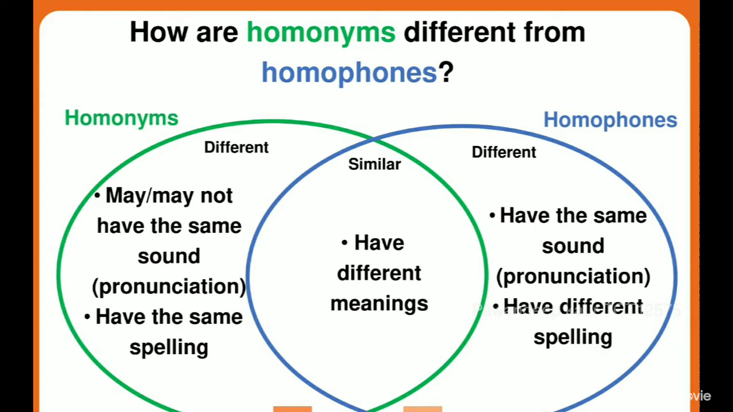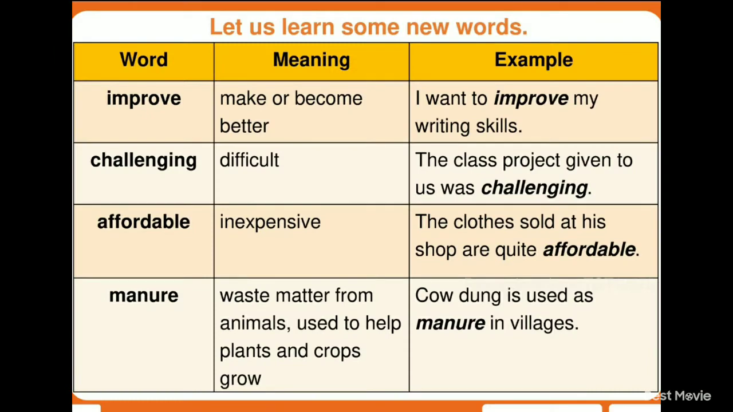Let's switch to the next section, reading section, in which we are going to learn few new word meanings. First word is improve. That means make or become better. Next is challenging, which means difficult, hard. Next is affordable, which means not so much expensive, that we can say inexpensive. Last word is manure, which means waste matter from animals, which is used to help plants and crops grow.